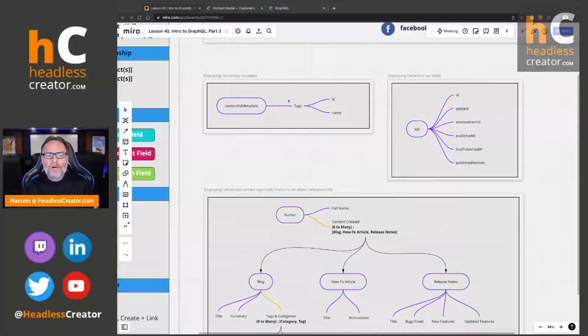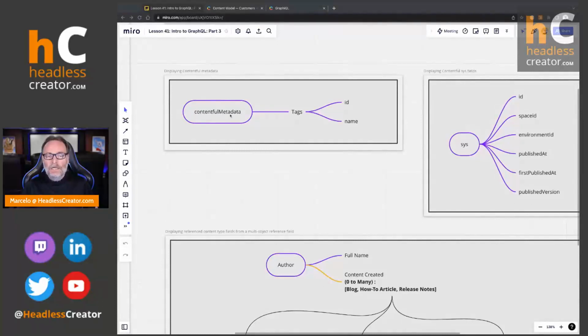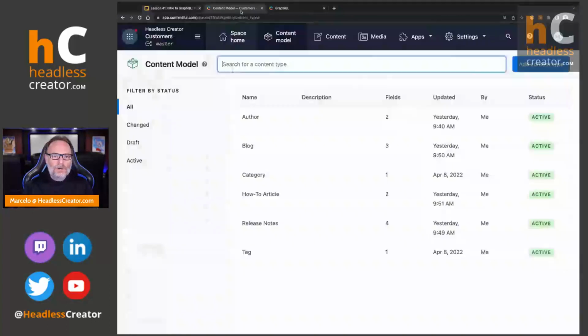But first, what we're going to start is displaying the Contentful metadata. Contentful has a field called Contentful metadata. Right now, the only thing it stores in there are tags that are created inside of Contentful, and I'll show you that in just a second. I'm assuming they're going to be using this for other kind of metadata that is system related to Contentful in the future, but right now all they're offering through GraphQL at least is the tags. So let's jump in real quick, and I'm going to show you.